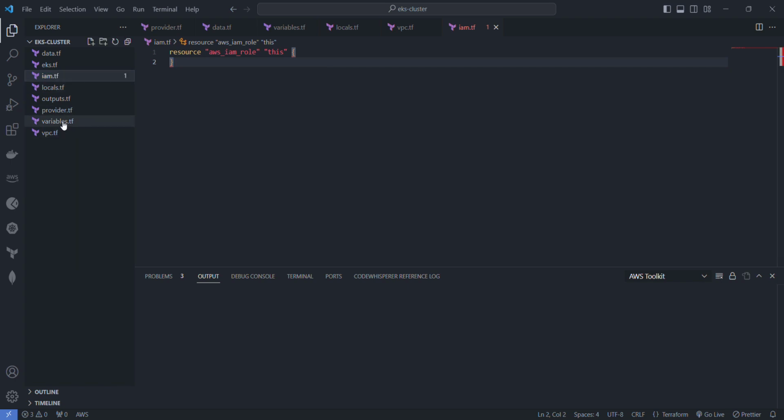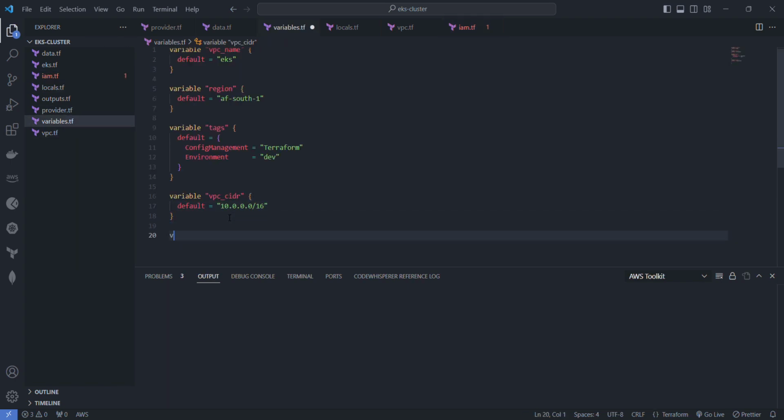I'm going to say variable, and then in there I'm going to say EKS_name. No, don't say var here. So EKS_name, and I think that'll make it easy to reference this cluster. And as a default, I'm just going to say eks-demo.